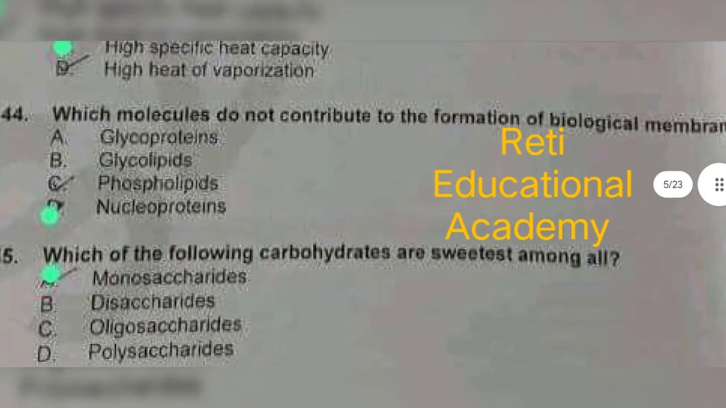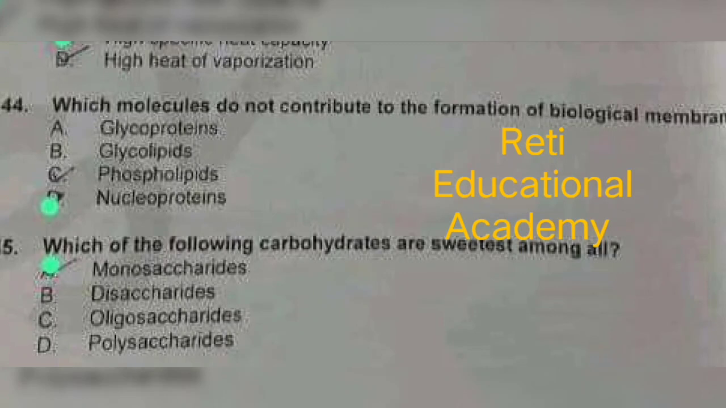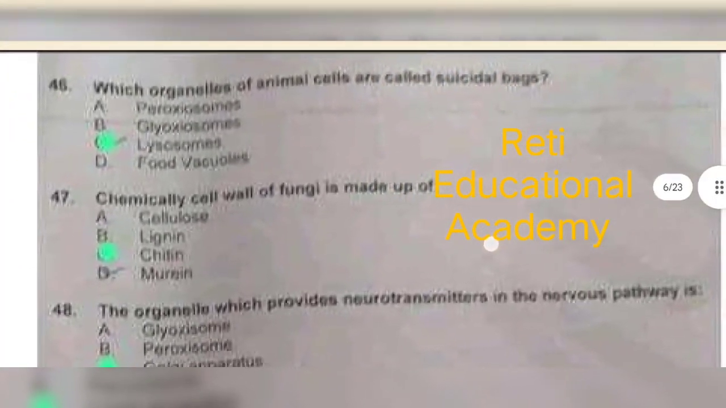Question number 44. Which molecules don't contribute to the formation of biological membrane? And the correct answer is nucleoprotein. Question number 45. Which of the following carbohydrates are sweetest among all? And the correct answer is monosaccharides. Question number 46. Which organelles of animal cells are called suicidal bags? And the correct answer is lysosomes.